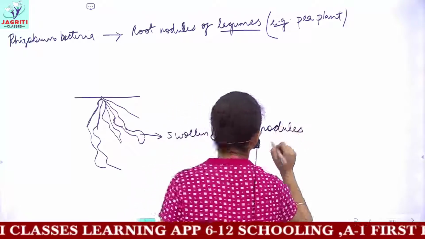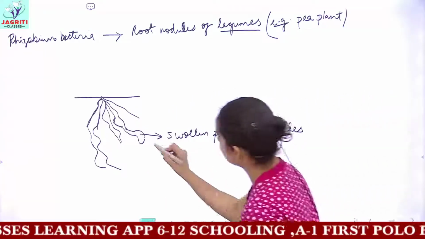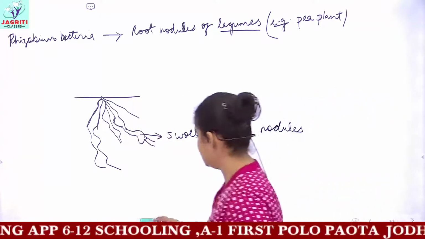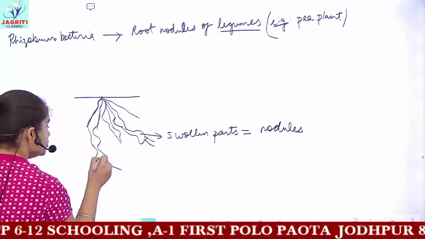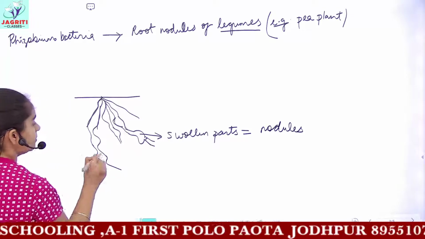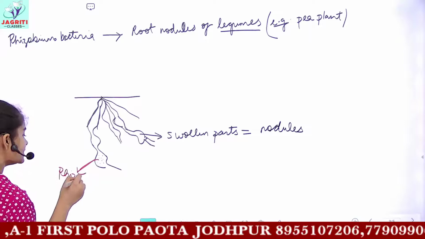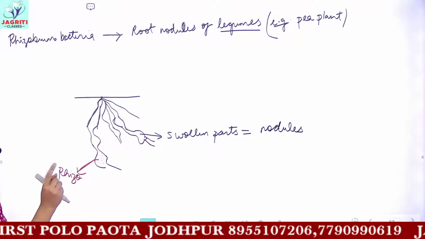So nodules, you can call them the swollen or bag-like structures present in the pea plant. And inside these swollen structures, you have the presence of rhizobium bacteria. So these are the rhizobium bacteria present inside the root nodules of the pea plant.